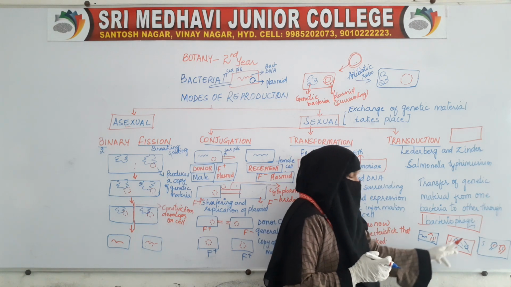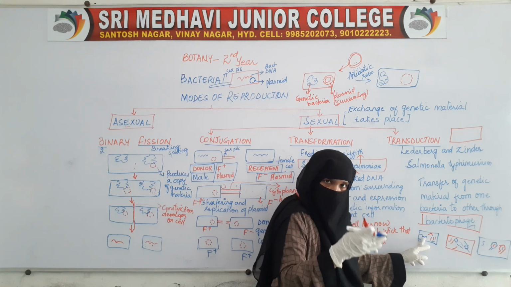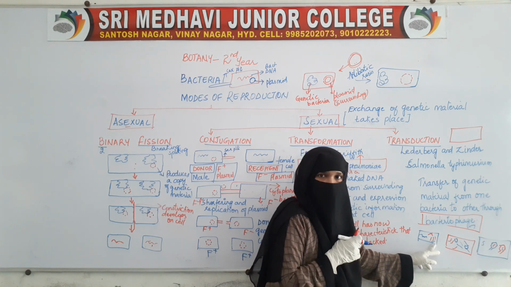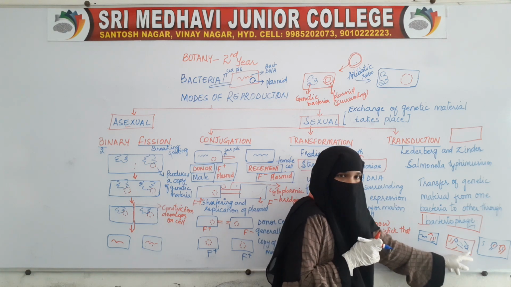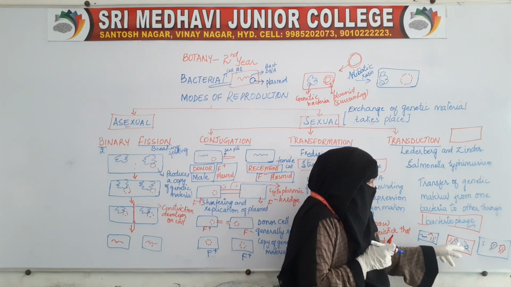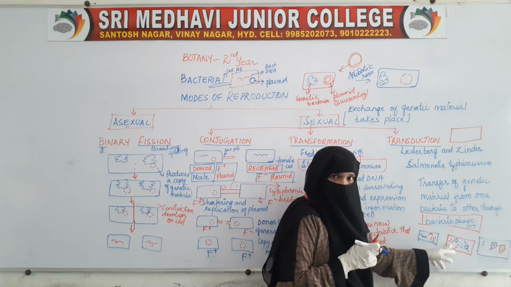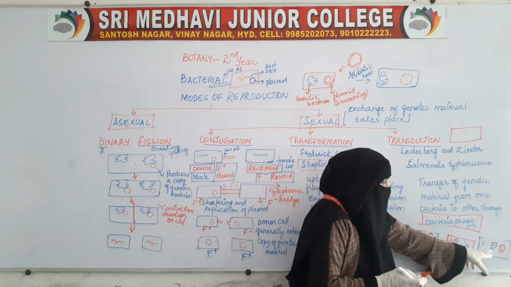Now further processing will take place. The genetic material of this will also be multiplied by the bacterial cell. Small fragments will be formed. Later the head, the genetic material, all this will be formed here. Now it will be assembled.